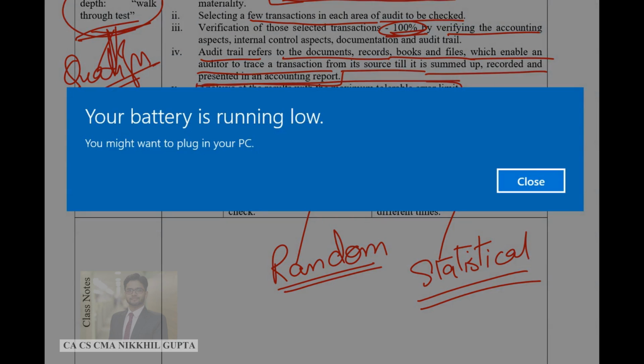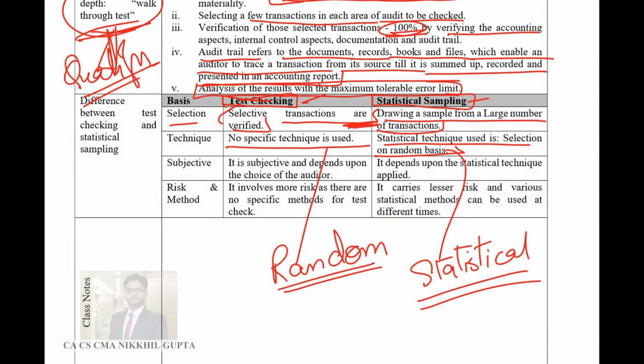Statistical measures means there are certain procedures of statistics which are to be employed while picking up samples for statistical sampling. Statistical sampling is the selection of transactions, but absolutely randomly, where the auditor will not have any discretion of identifying which transaction to choose and which transaction not to choose.